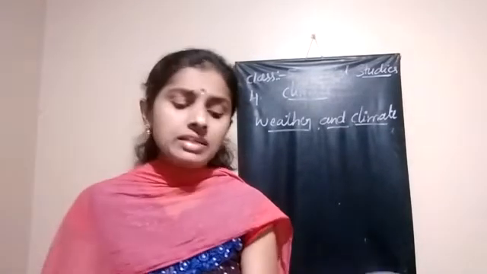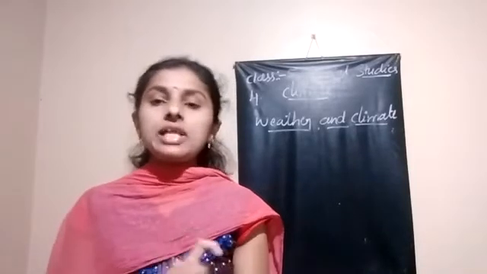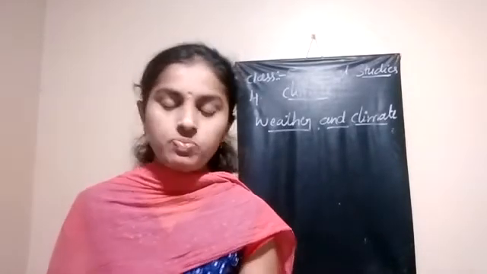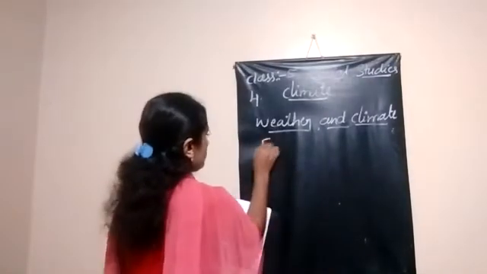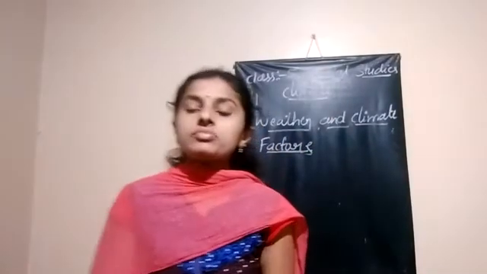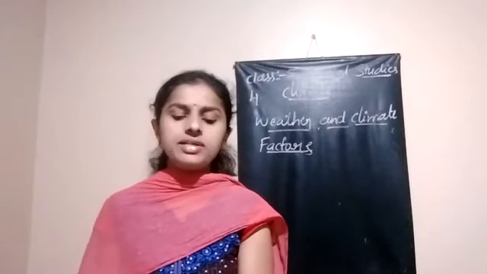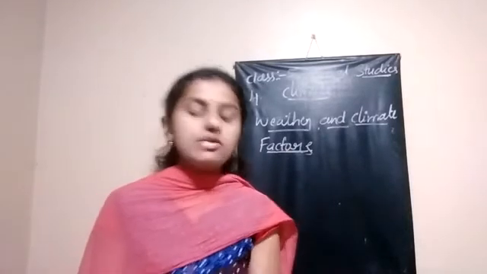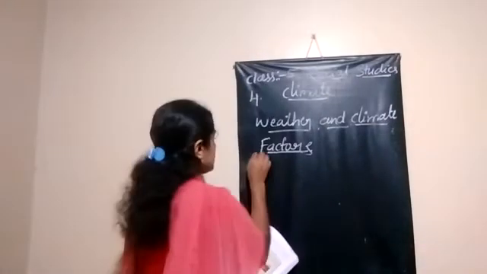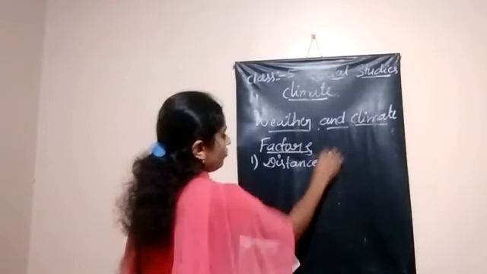What are the factors affecting the climatic conditions of the earth? Got it? Climatic conditions of the atmosphere. Then what are the factors? Now we are going to know about the factors. What are the factors affecting the climate? Understood? In this first climatic condition, the first factor is distance from the equator.